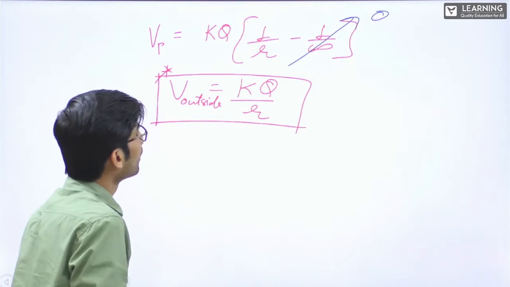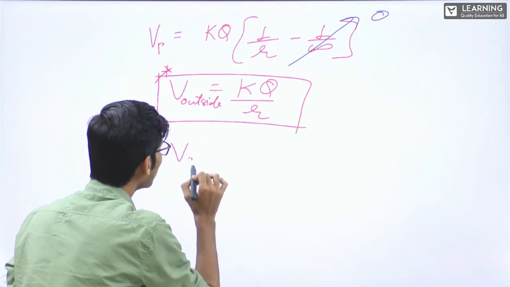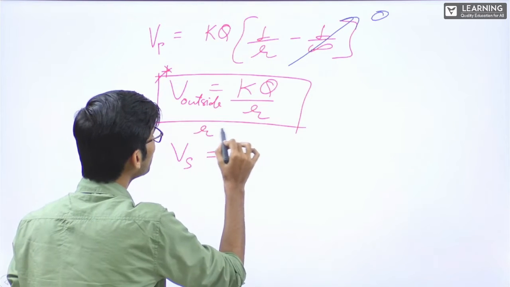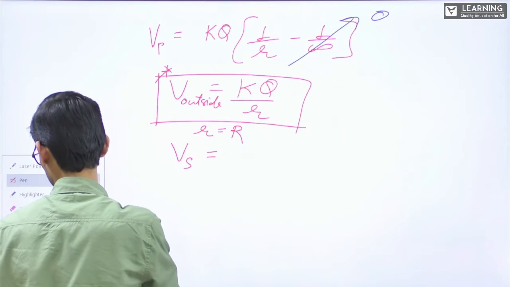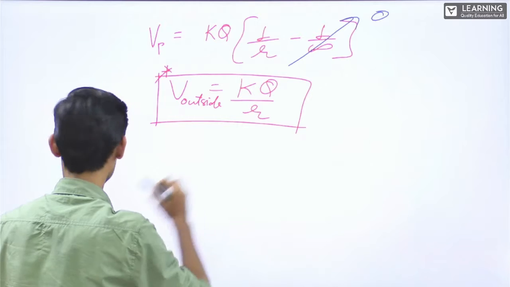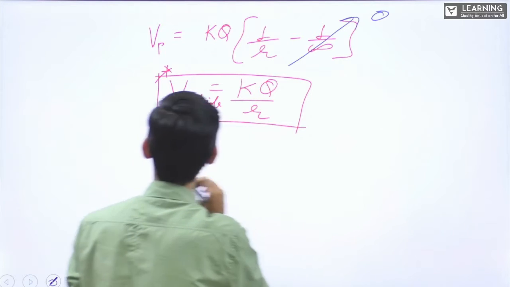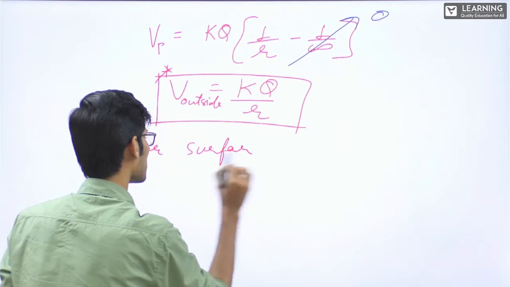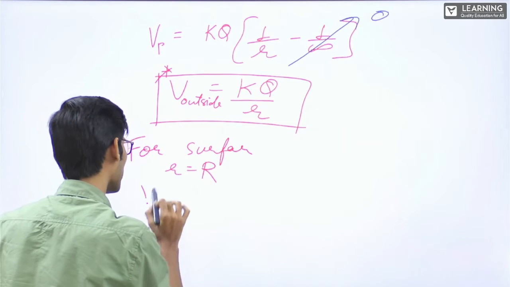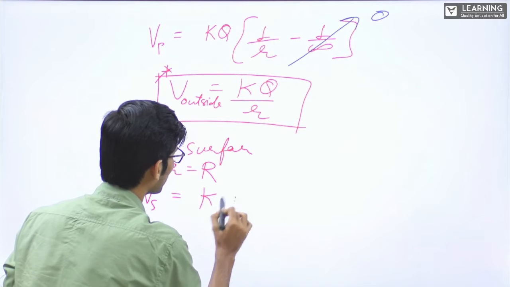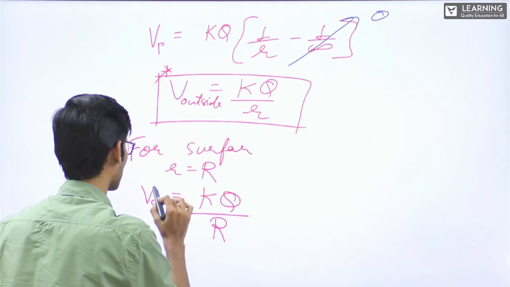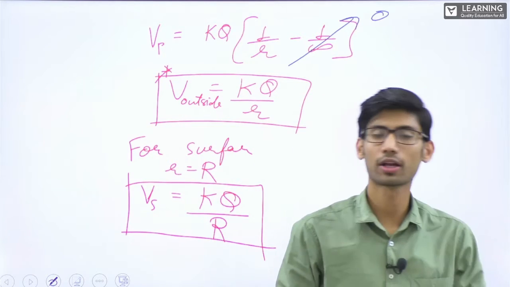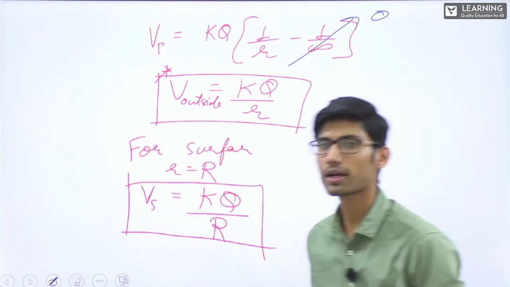Okay. Now V at surface: for V at surface, small r will be equal to capital R. Yes or no? Let me write, for surface, small r is equal to capital R. So Vs is equal to kq by capital R. Remember, at the surface, Vs will be kq by capital R. Capital R is the radius of the sphere.